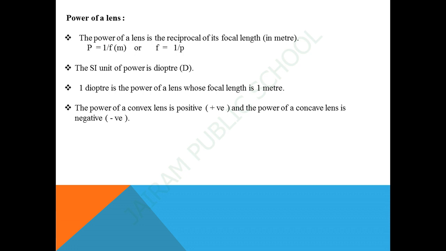The SI unit of power of a lens is the diopter. It is denoted by letter D. If f is expressed in meters, then power is expressed in diopters. 1 diopter is the power of a lens whose focal length is 1 meter. The power of a convex lens is positive and the power of a concave lens is negative.